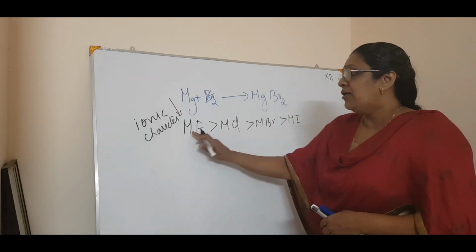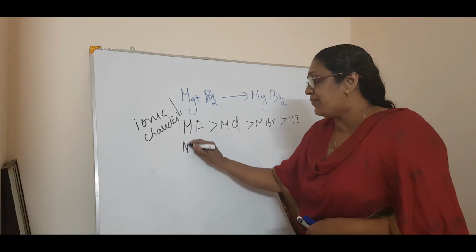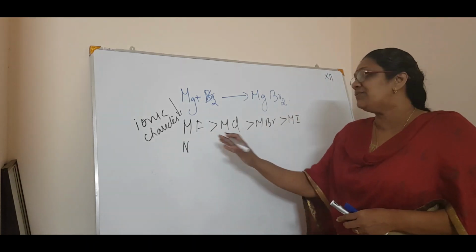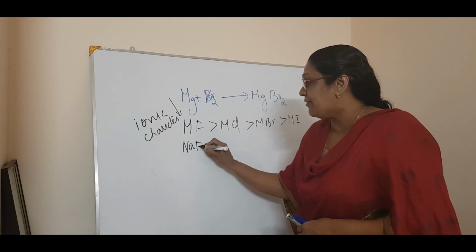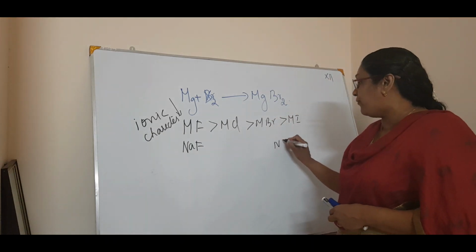The question won't ask like this. They will give you compounds like, which is more ionic, NaF or NaI.